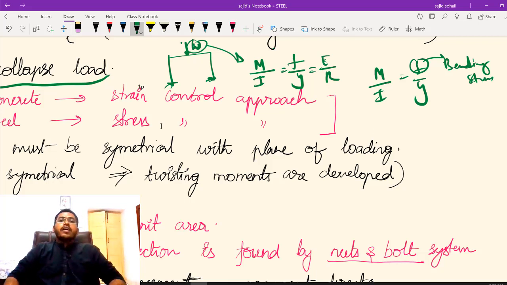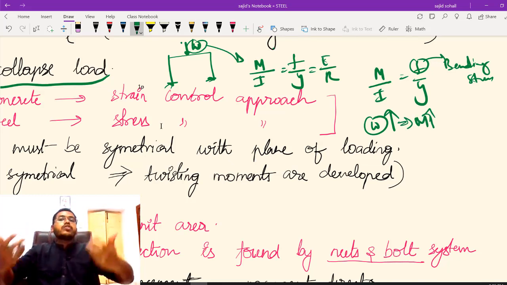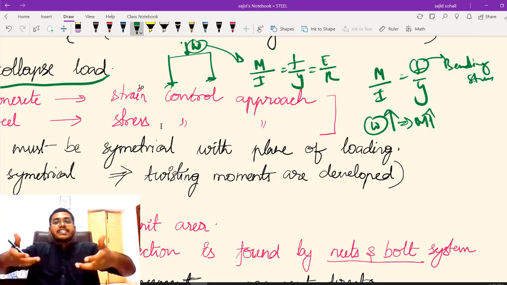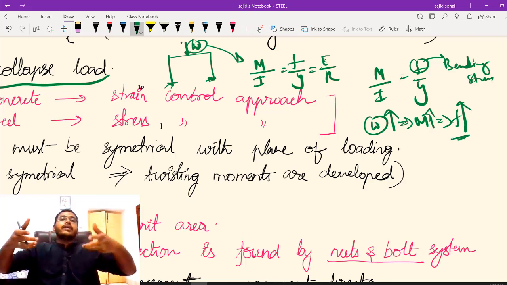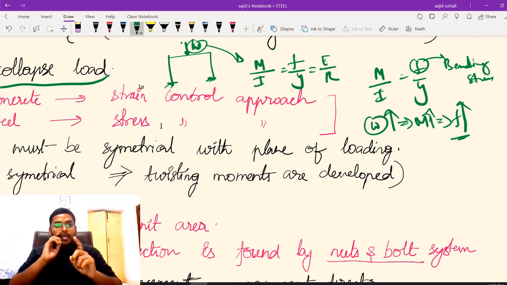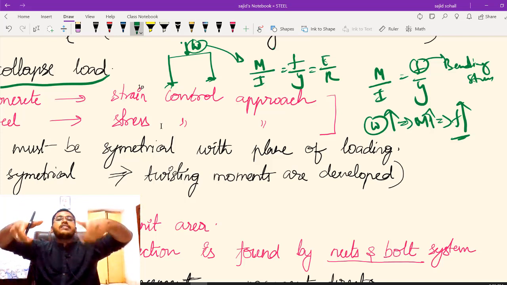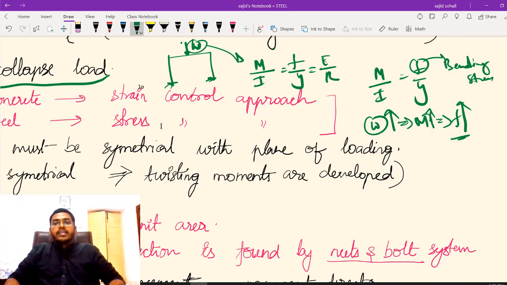So I can say, if the load is more, if you are increasing the load, what is happening? Your moment is increasing. अगर moment increase कर रहा है, the moment which you are inducing, obviously stresses in your structure are increasing. क्या होगा? आपके जो stresses है, bending stresses, it is increasing. Concept clear है?